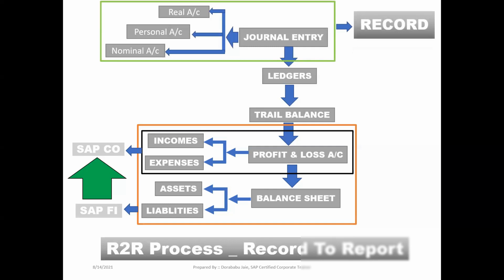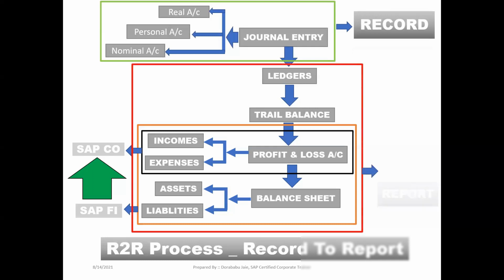Based on the golden rules of accounting, each and every transaction is recorded at our general entries level. Then in continuation, the remaining part we can call reports. Ledgers we can call a report. Trial balance is also called a report. Profit and loss account is also called a report, and balance sheet is also called a report. So this is the R2R process. Right. Now continuation.